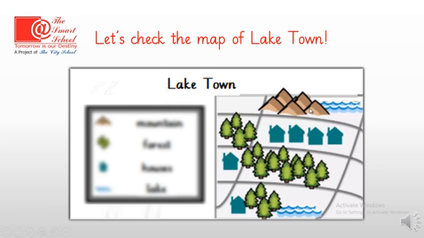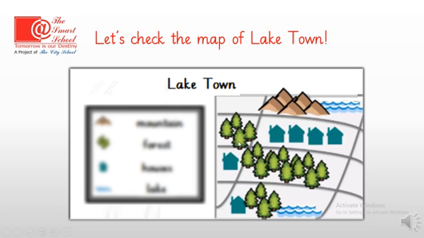What are these triangles showing us? Yes, these could be mountains. What about this blue area? Yes, this shows us some maybe like body of water. What about these? Outline of houses. These outlines tell us that here might be some houses.